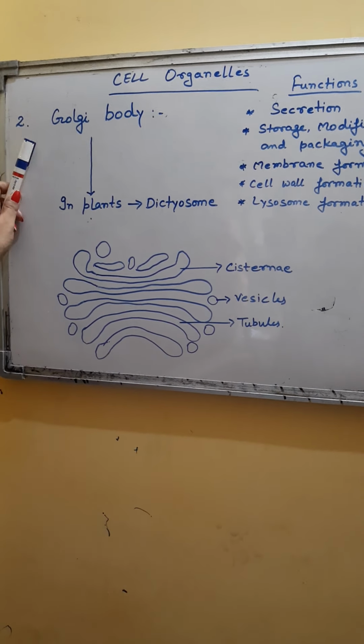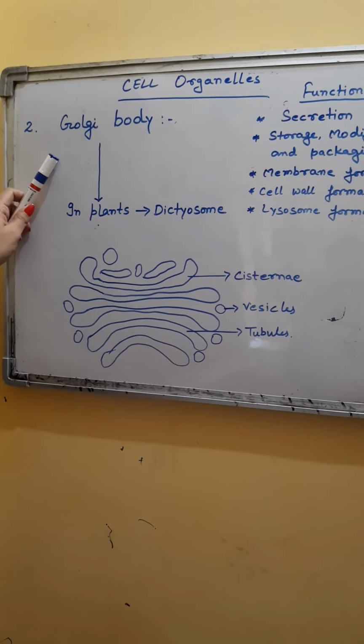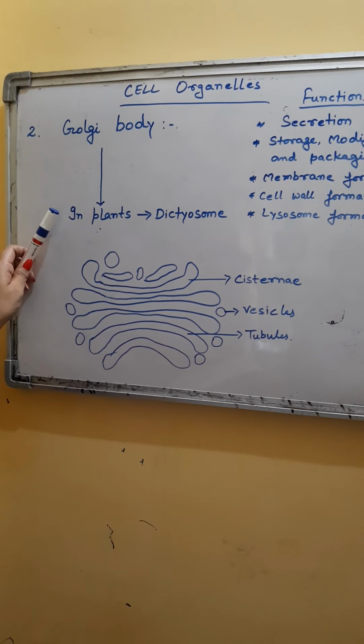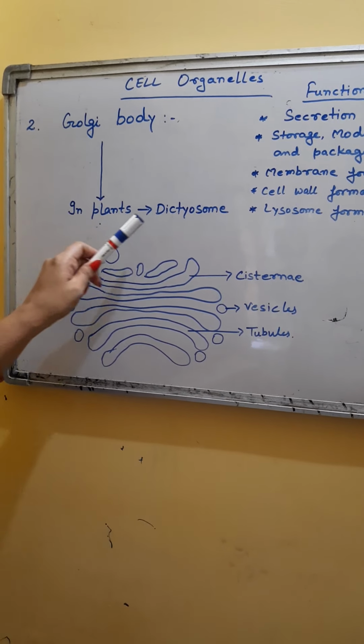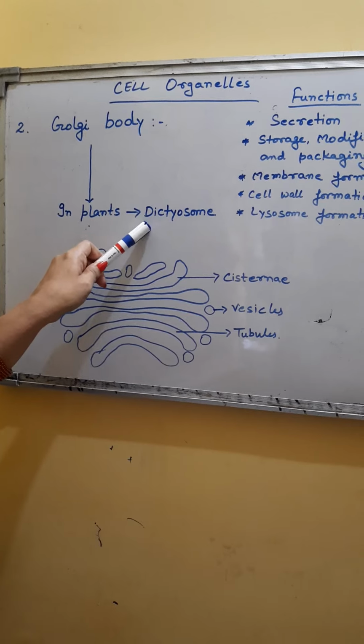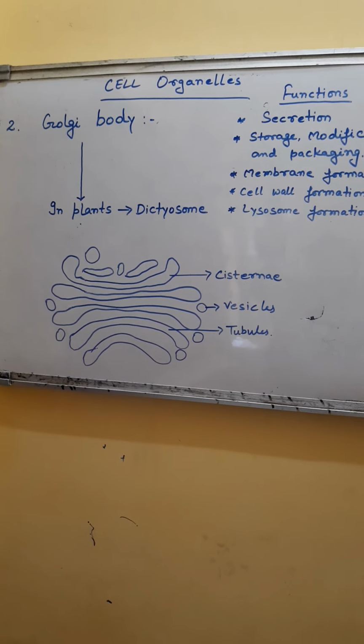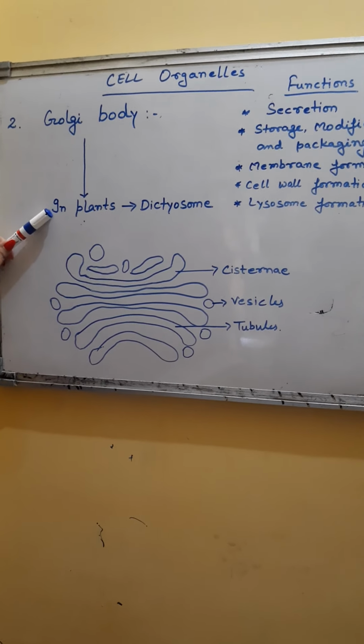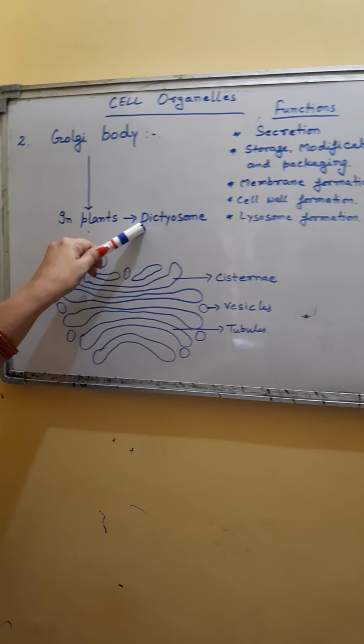Golgi bodies in plant cells are called dictyosomes. In plant cells, Golgi bodies are generally known as dictyosomes.